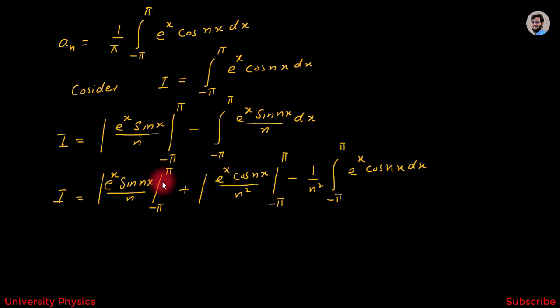Now, here if I put the upper and lower limits in sin nx, in both cases sin nπ is equal to 0.